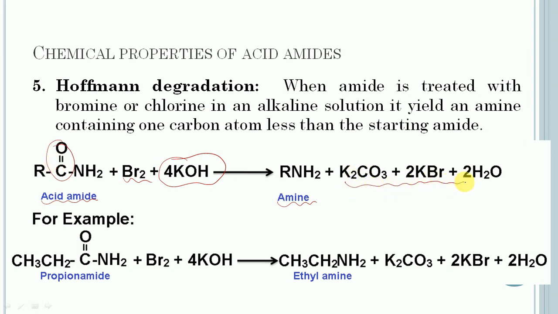Let us consider the example. In this case, propanamide is subjected to Hofmann degradation, and ethylamine will get formed, which has one carbon less compared to the starting propanamide, along with this side product. So that is the Hofmann degradation.